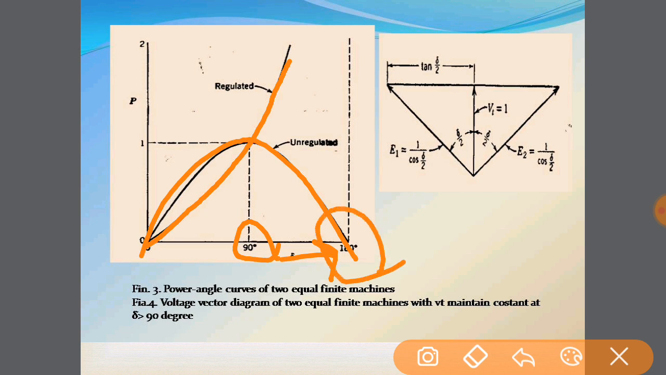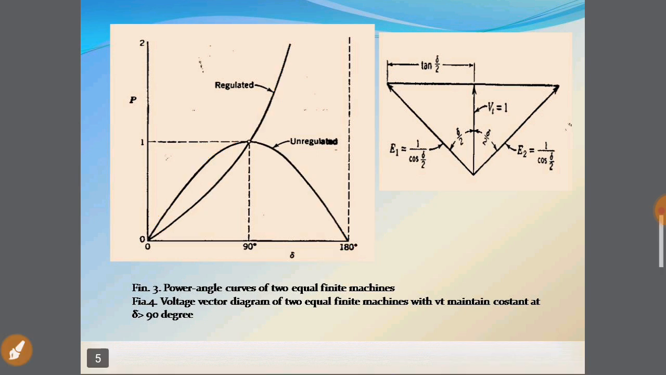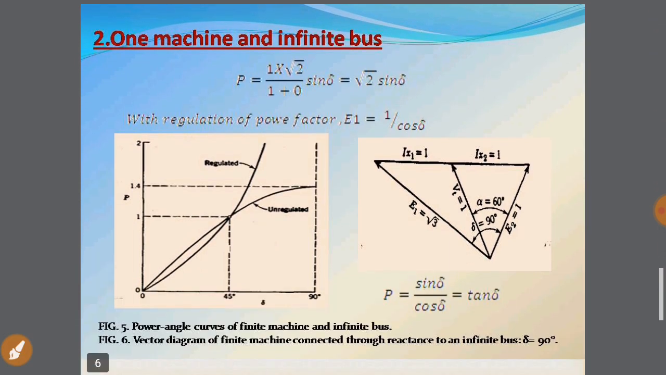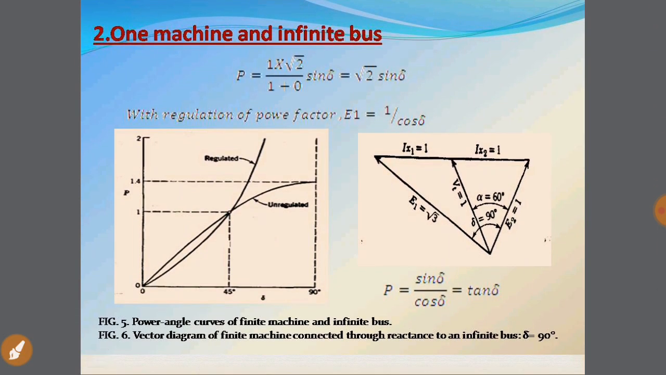So this is more clear by this diagram. Now coming to the second case, which is one machine and infinite bus, means here our machine will be connected to an infinite bus. Previously two machines were connected, now one machine and one infinite bus. For the machine we have taken EMF equal to 1, while the other has a particular EMF which is shown here.